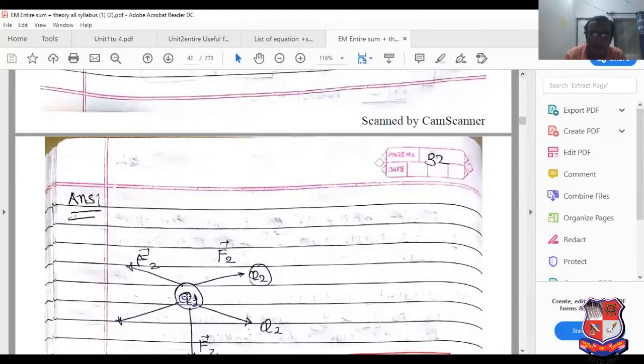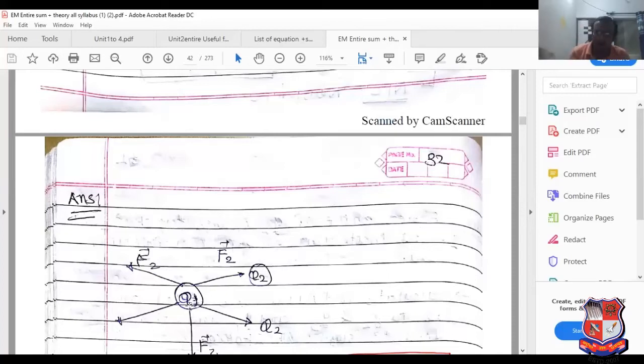See this. Due to the plus Q charge, the electric field is present in the outward direction. Now, due to this outward field, if we bring another charge, repulsion or attraction force can develop across it. So it is known as the concept of electric field.